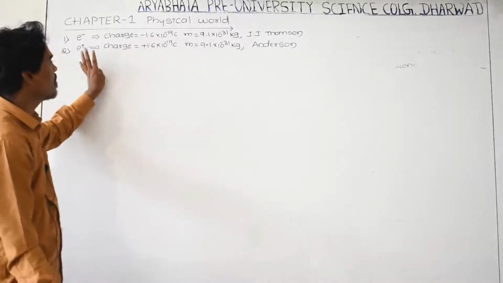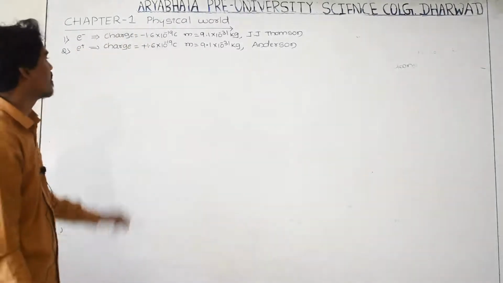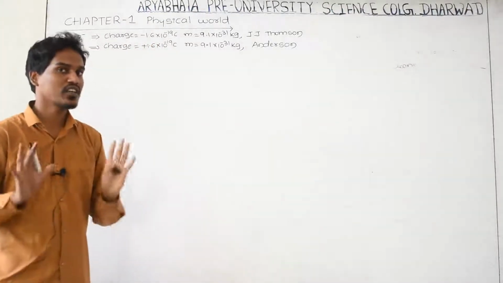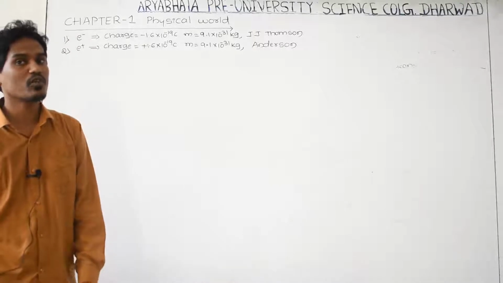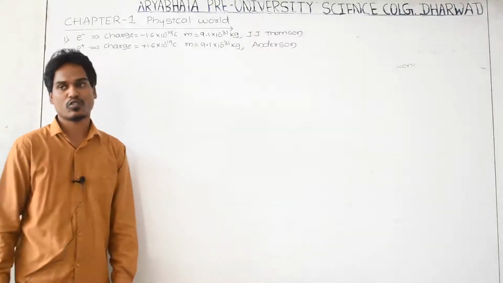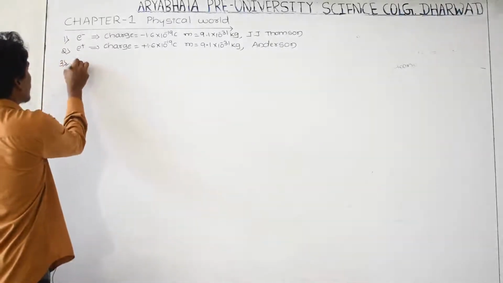Everything is the same, but only the charge of these two particles is different. The electron charge is negative and the positron charge is positive. That's all. And what is the definition of the positron? The positively charged electron is called the positron. And go to the next, who discovered the proton?